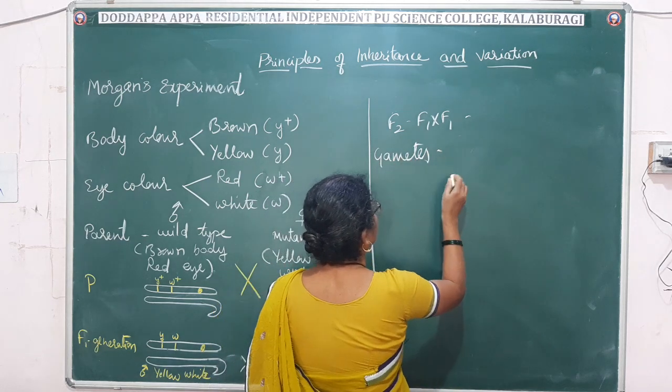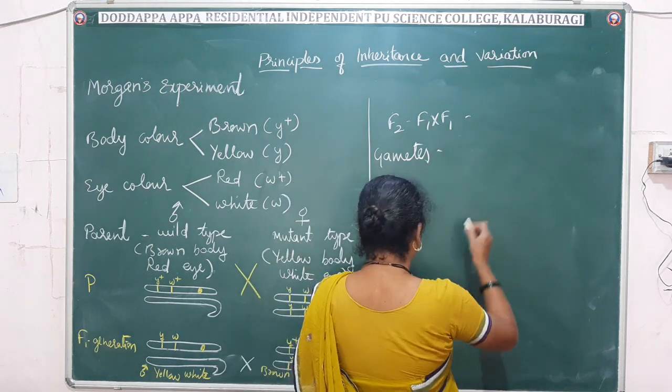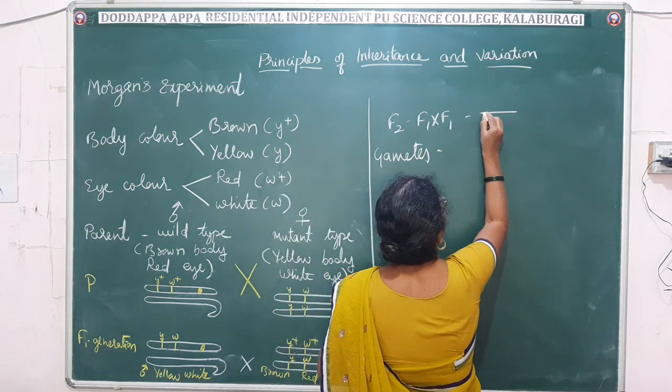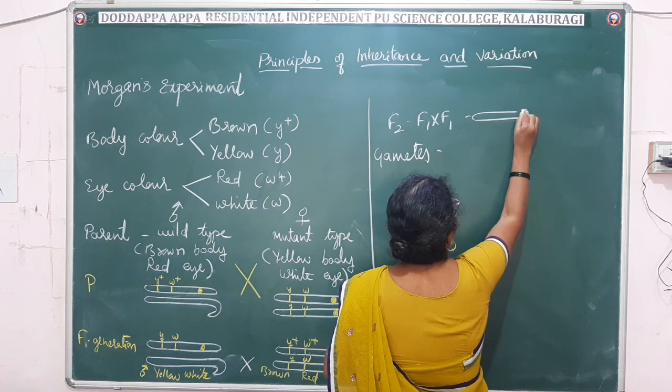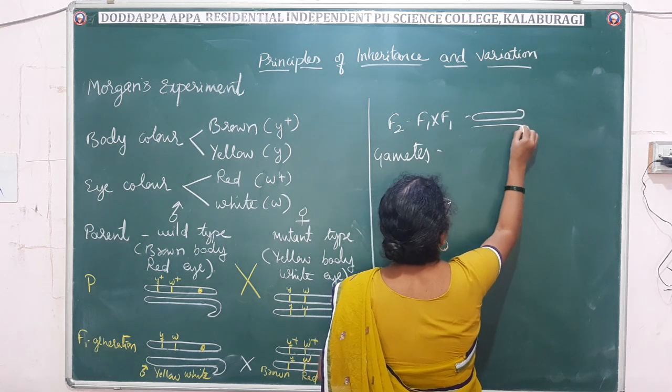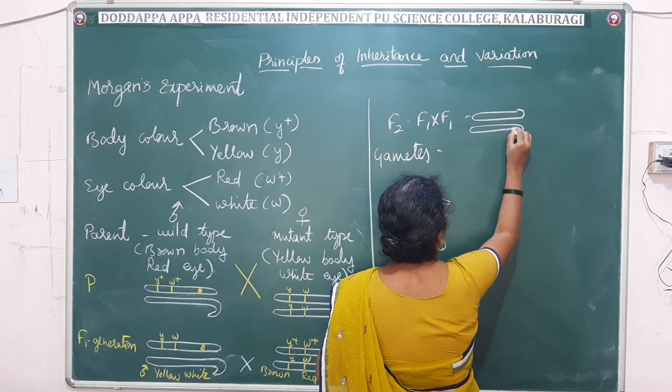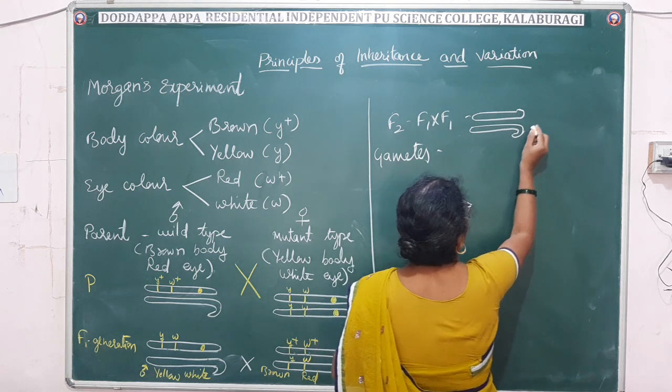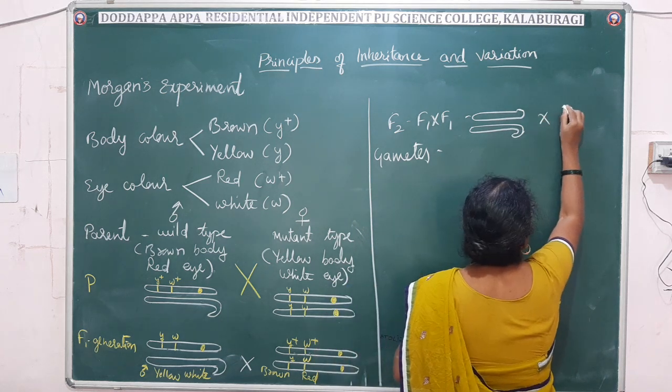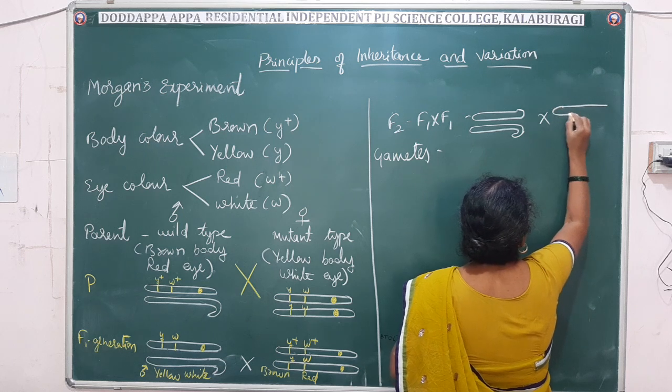Gametes. So first we wrote the F1 male, which was crossed with the F1 female.